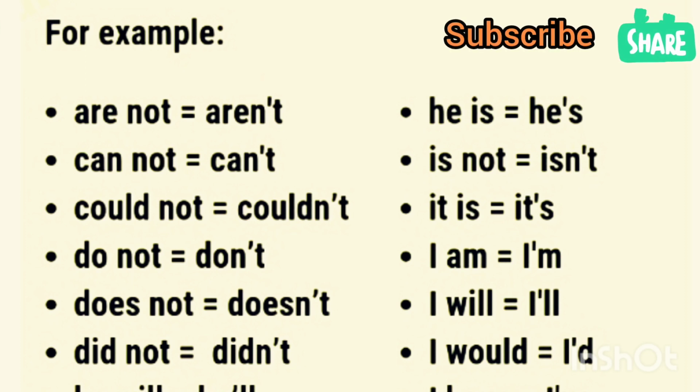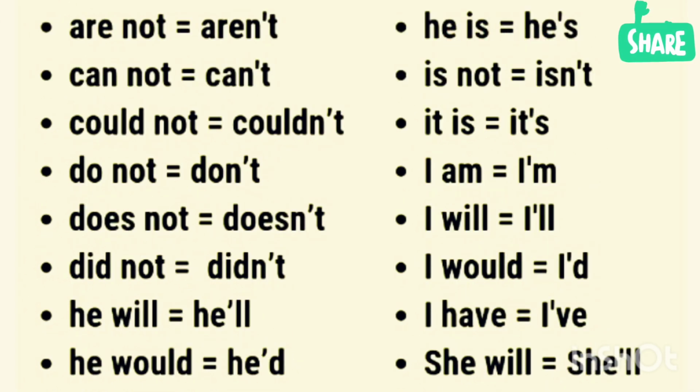Does not, doesn't. Did not, didn't. He will, he apostrophe double l. He would, he apostrophe d. He is, he apostrophe s. Is not, isn apostrophe t. It is, so it's we say, it apostrophe s. I am, I apostrophe m. I will, I apostrophe double l. I would, I apostrophe d. I have, I apostrophe ve. And she will, she apostrophe double l.